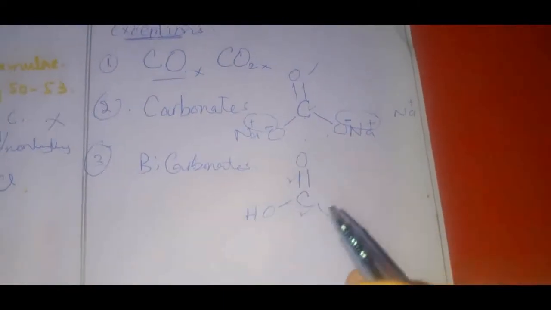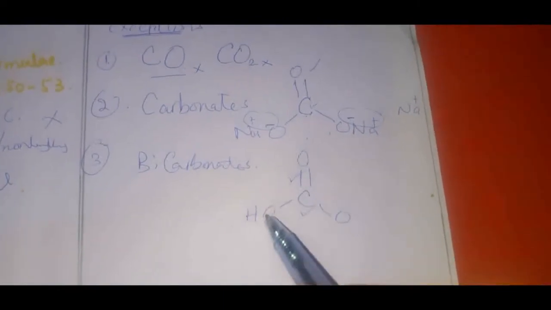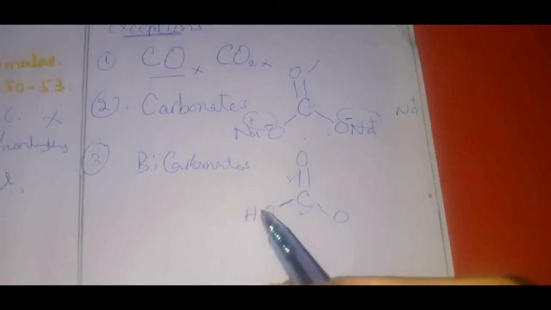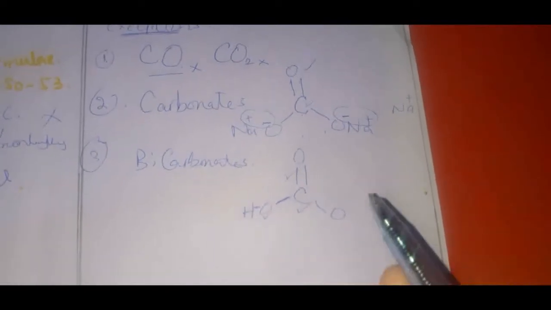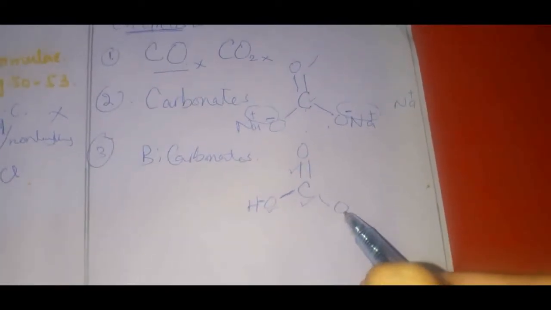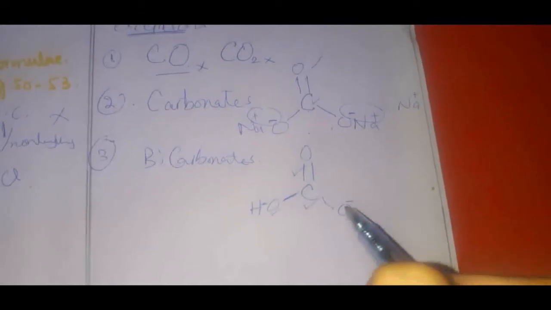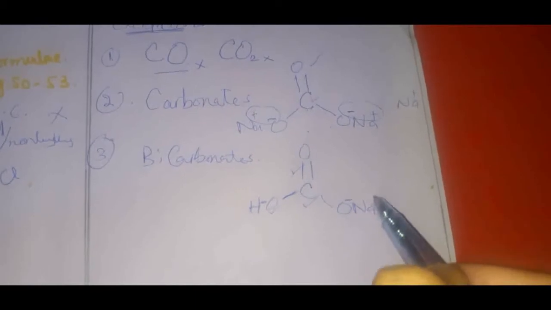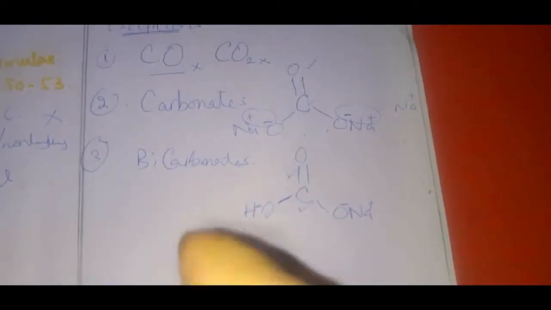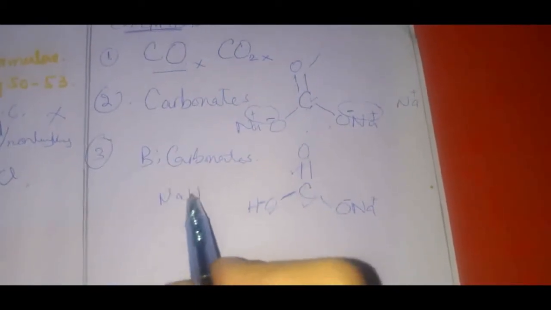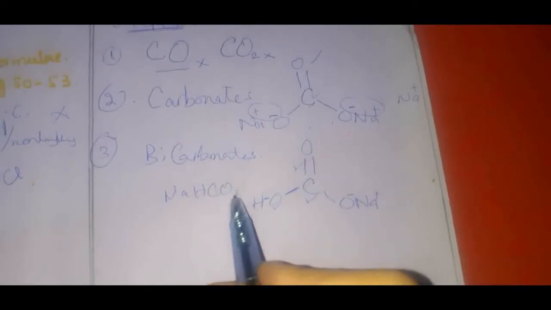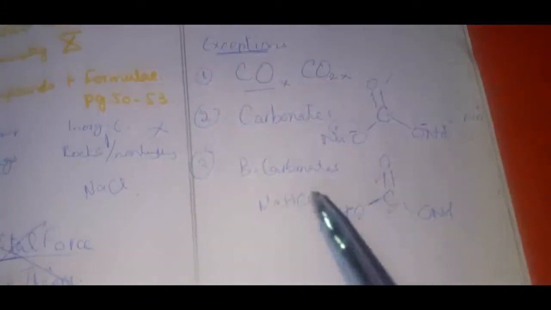Oxygen 2, that is completed. Over here, oxygen can make 2, so 1 is completed and the other is with hydrogen. This oxygen has a negative charge, so a sodium ion will come over here and satisfy it. So sodium bicarbonate, NaHCO3. All bicarbonates are not organic compounds, but inorganic compounds.